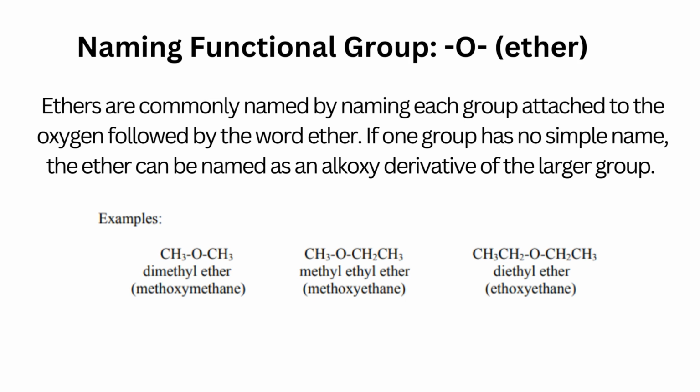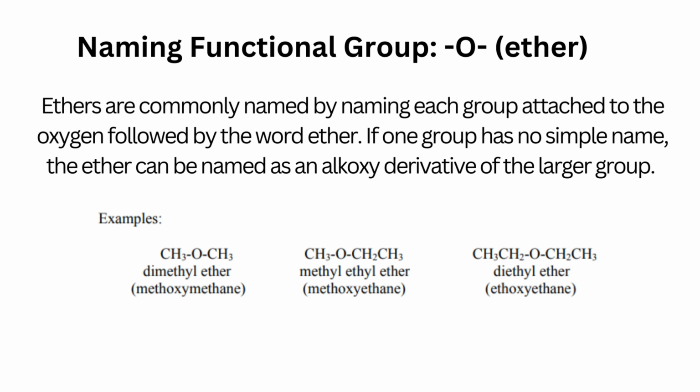Naming functional group O, which is ether. Ethers are commonly named by naming each group attached to the oxygen followed by the word ether. If one group has no simple name, the ether can be named as an alkoxy derivative of the larger group. Examples: dimethyl ether or methoxymethane.